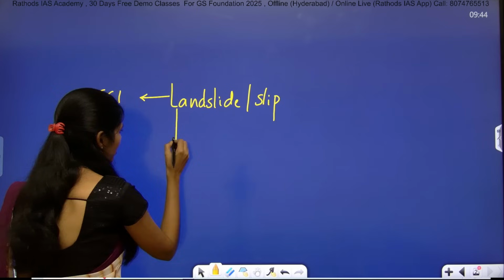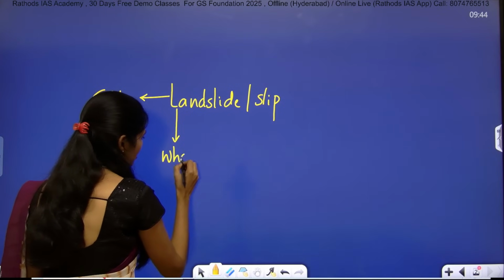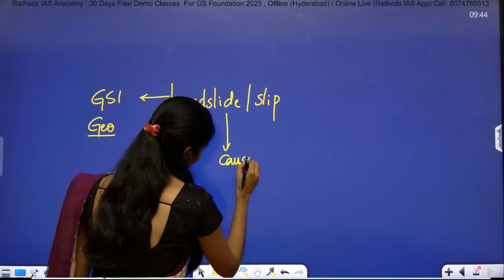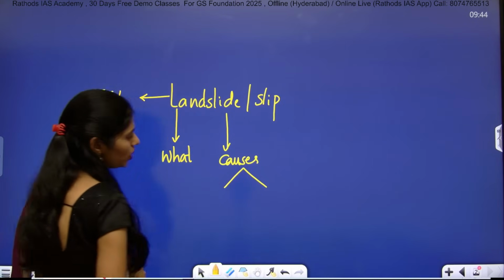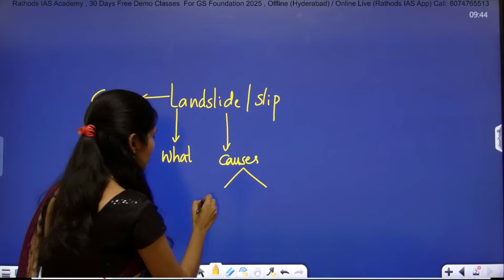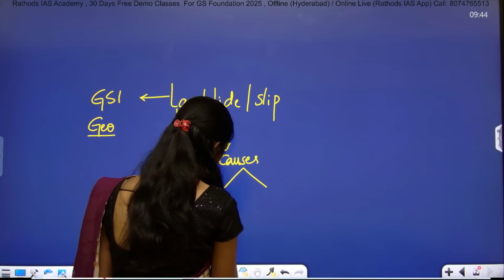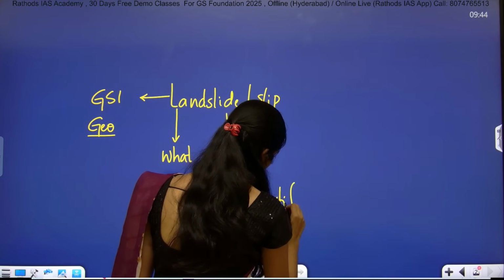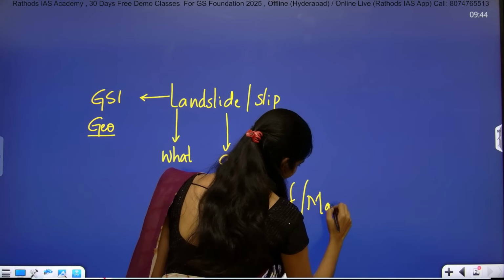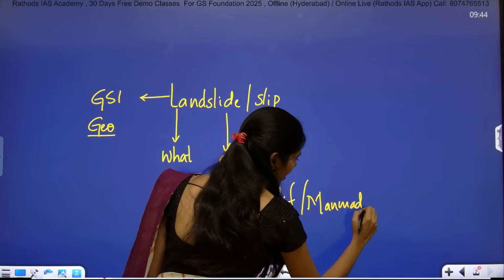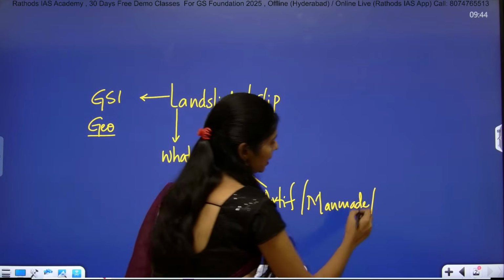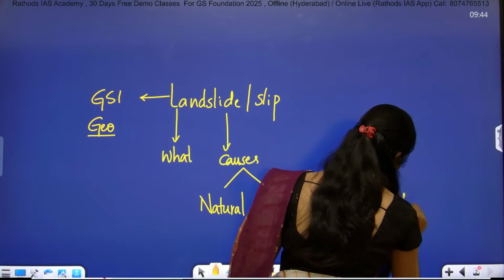Here you have to understand what a landslip is and what the causes are. The causes we can divide into natural causes and man-made causes. The first one is natural and the next one is artificial, or man-made, and there is one more word we can use as an alternative for man-made, that is anthropogenic.